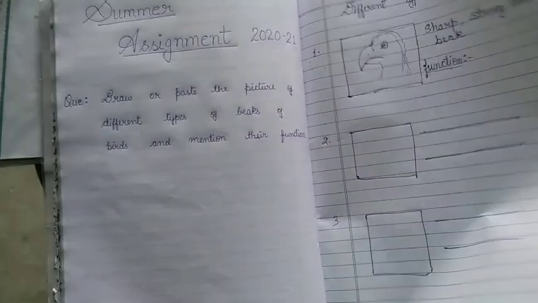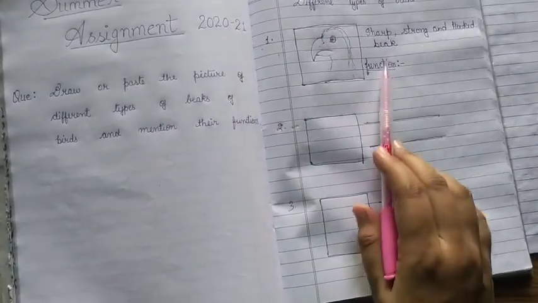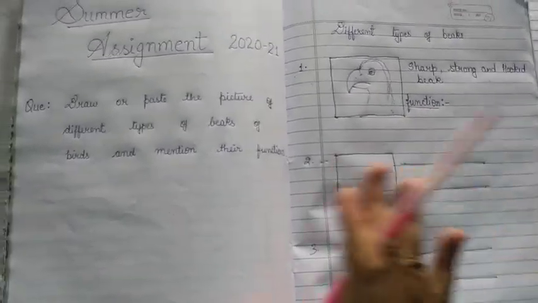Clear? Then again 5, 6, then 7, 8, 9. On one page, 3 pictures only. Okay, one page: 3 pictures, 3 beak names, 3 functions. Okay, that is clear. Because there are a total of 9 types of beaks.